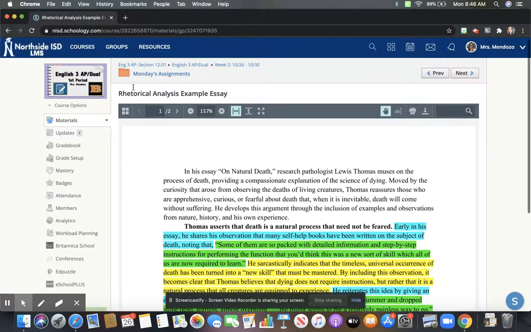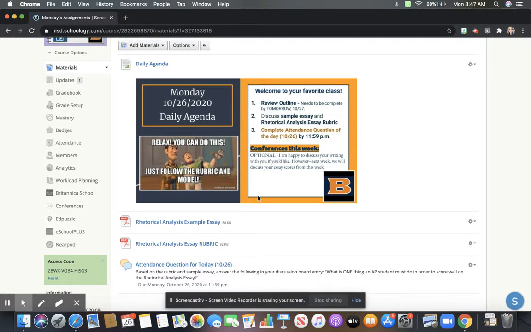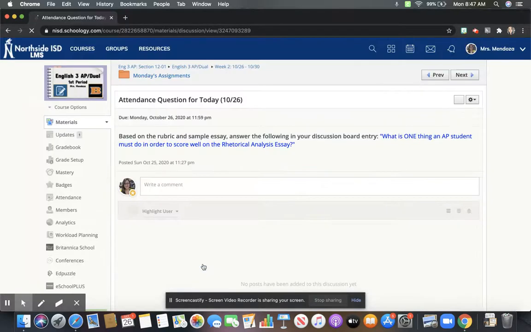If you're able to print it out, I would, or have it up in a new tab while you're completing your outline and help you figure out how you want to structure your argument and make sure you have everything in there that you need in order to make sure you earn as many points as you can in the commentary section. So your attendance question for today is just based off of you looking at the rubric and the sample essay.